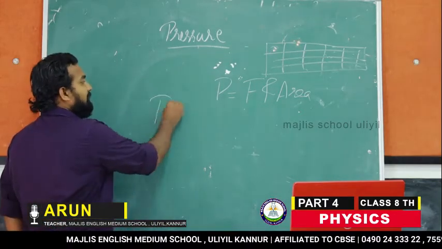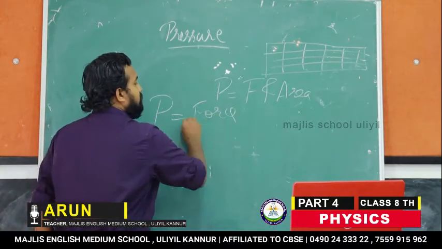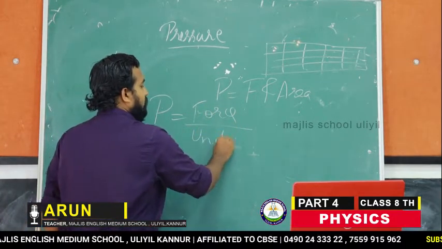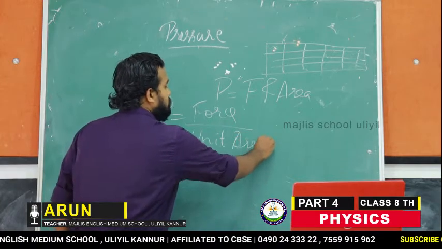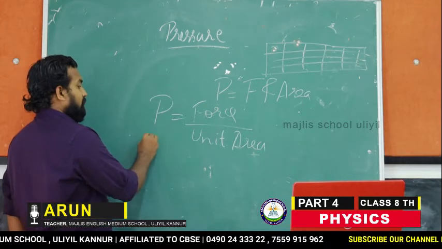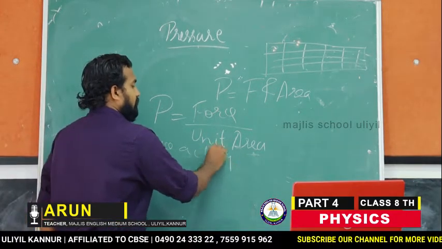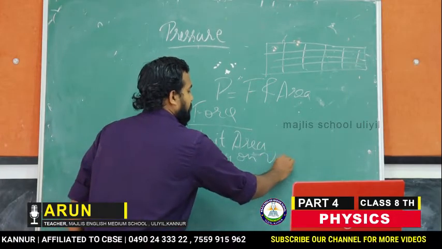So we will write the equation for pressure as pressure is equal to force by unit area. That means the pressure is the force acting on unit area.